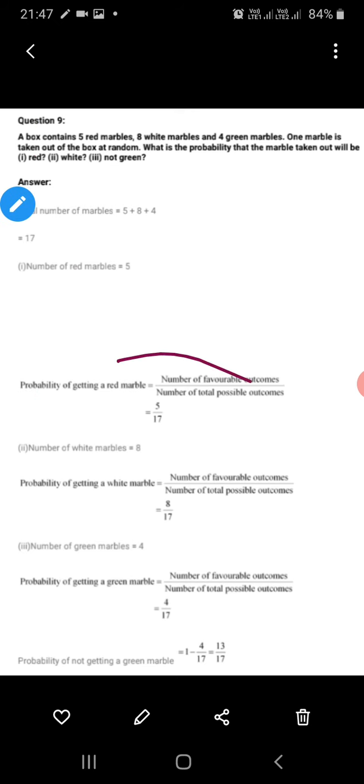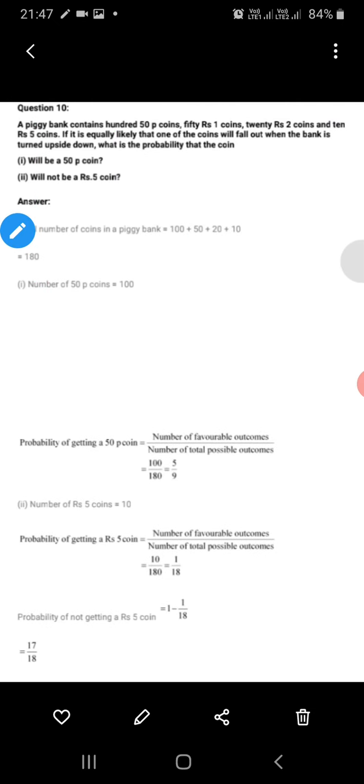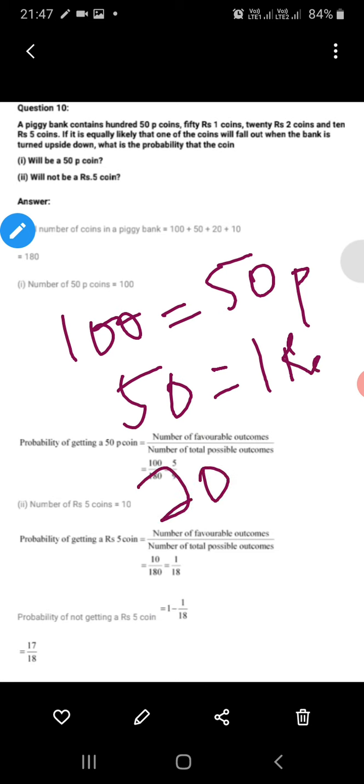Next question is a piggy bank having 100 50 paisa coins and 50 1 rupee coins, and 20 coins are of 2 rupees.